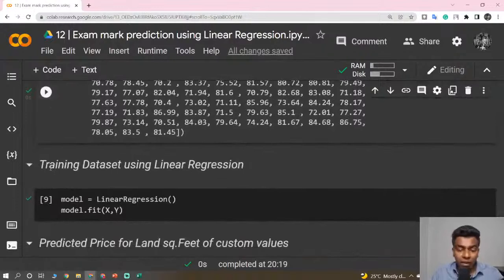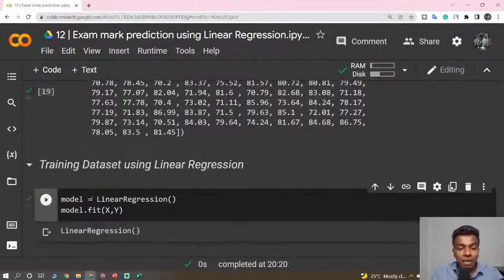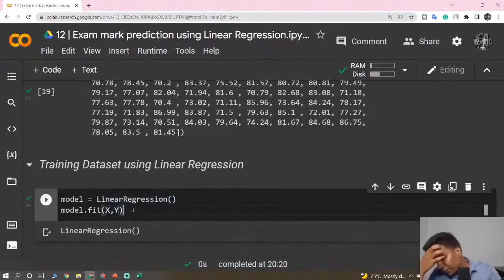Now it's time to do the training, training the dataset using linear regression. First of all, we initialize model equal to LinearRegression(), and then model.fit(x, y). Guys, here I would like to give another tip. You may ask, Sanjay, why didn't you split the data? It is optional. If you really want to evaluate your model, you can split the data.